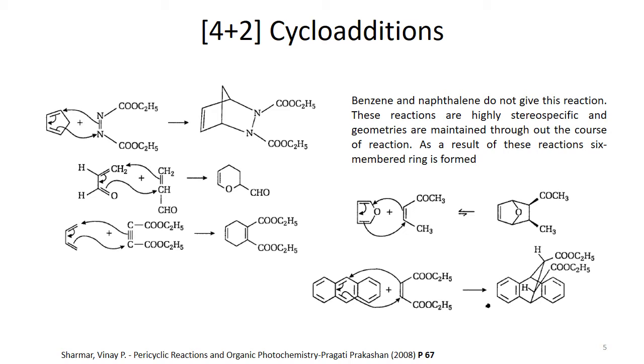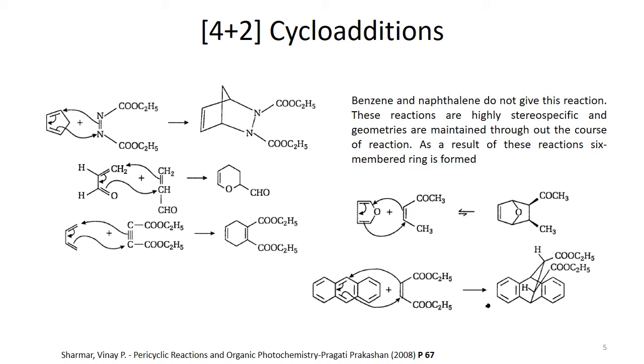The interesting thing is that there are two double bonds and one single bond involved from the diene part, but another double bond is formed, and then it retains the aromaticity of the two rings. So in this case another six-membered ring is formed here.